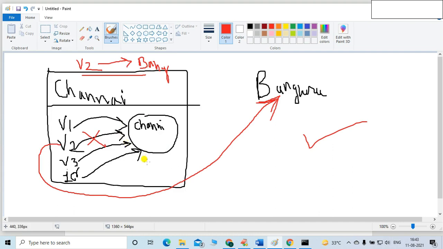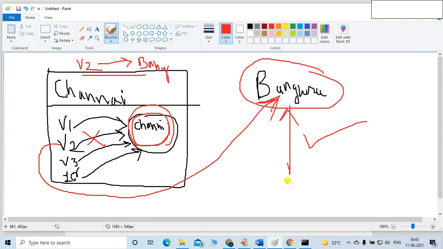From this example, you come to know that V1, then V3, and the rest of the 1 crore voters are reusing the Chennai object. But V2 is shifting to Bangalore. That's why he is using the Bangalore object. Now, let's suppose there are a number of voters in Bangalore. Definitely, they are using the Bangalore object inside the Bangalore city, right? So this is called the reusability of the object, friends.